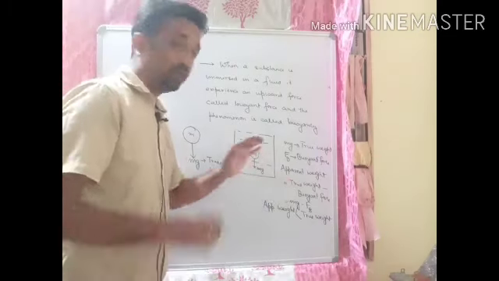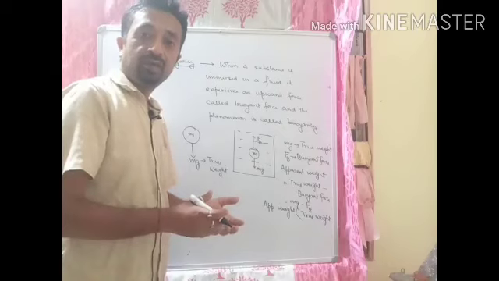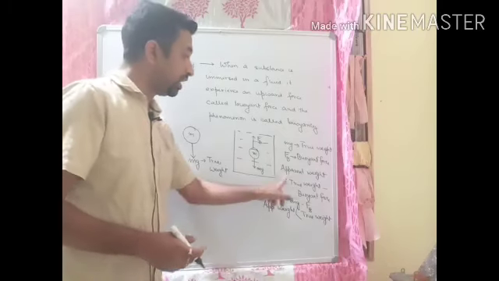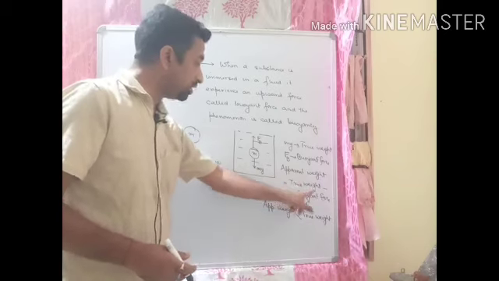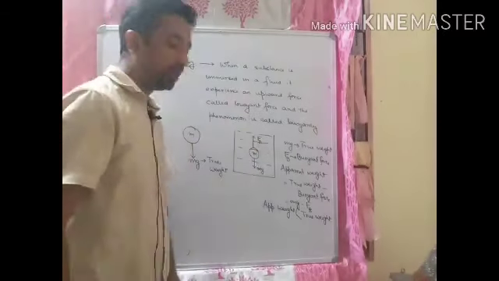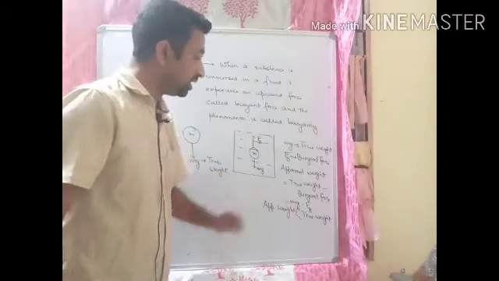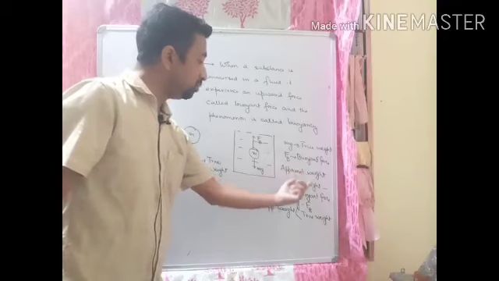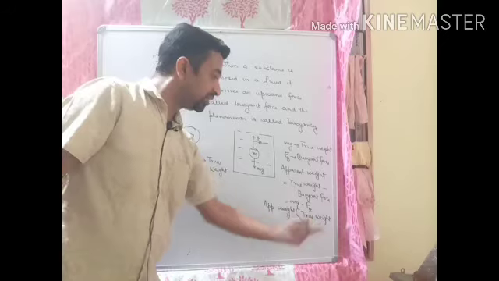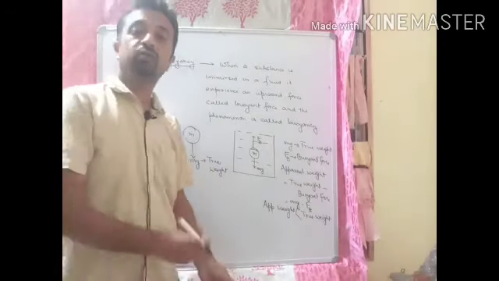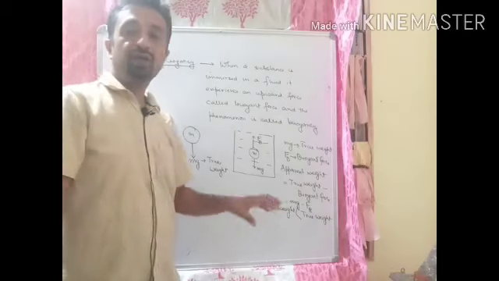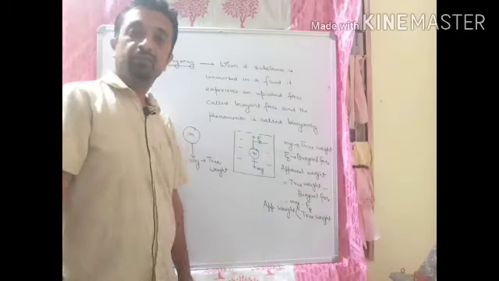That weight that you feel inside the liquid is called the apparent weight. So the apparent weight is the true weight in the downward direction minus the buoyant force in the upward direction. So it is mg minus Fb. Now see, apparent weight is true weight minus buoyant force. So we can say that apparent weight is always less than the true weight. That is why the weight of the substance seems to decrease whenever you immerse it inside a liquid.